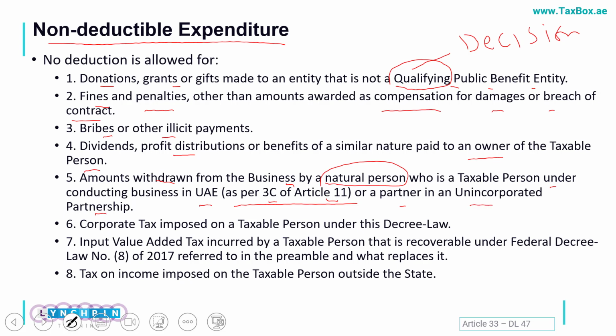If in these two categories any amount is withdrawn, for example as a salary, such things cannot be considered an allowable expense.